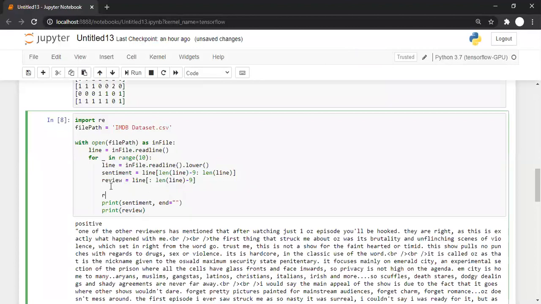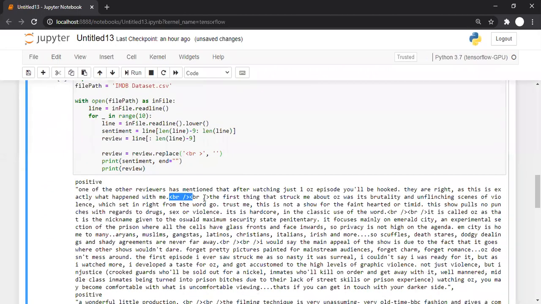It's very simple. From review, I want to remove those tags. So I'll write review is equal to review dot replace. What we want to replace is the BR tag, but I directly want to remove it, so I'll replace it by nothing. So review dot replace BR tag by nothing. You can see there are BR tags in between, so let us run this code. What happened?